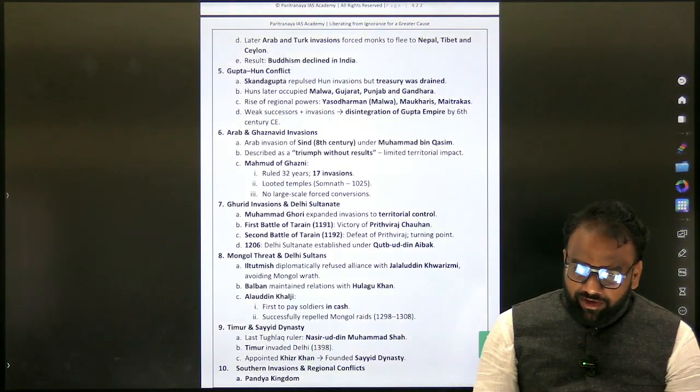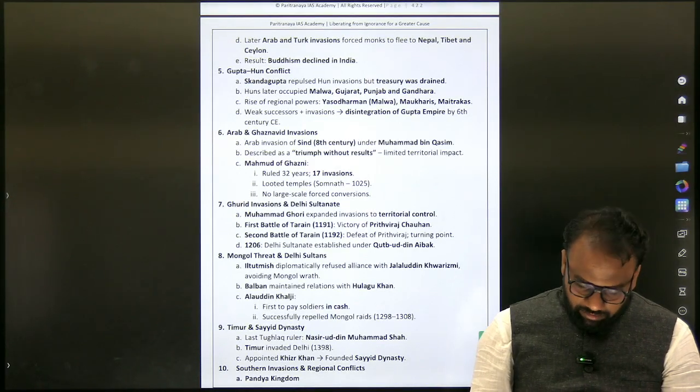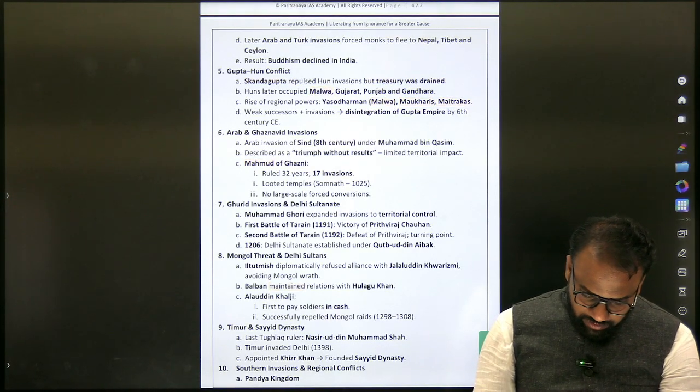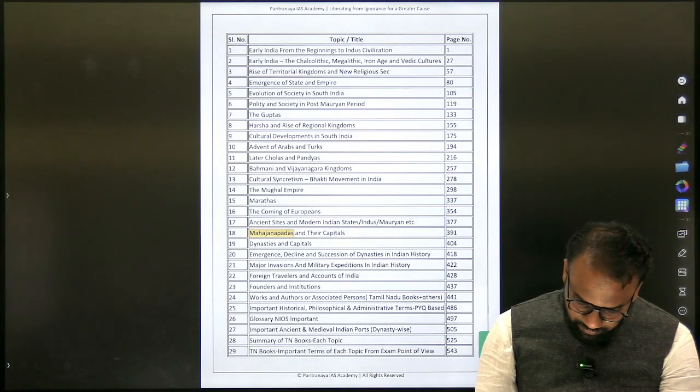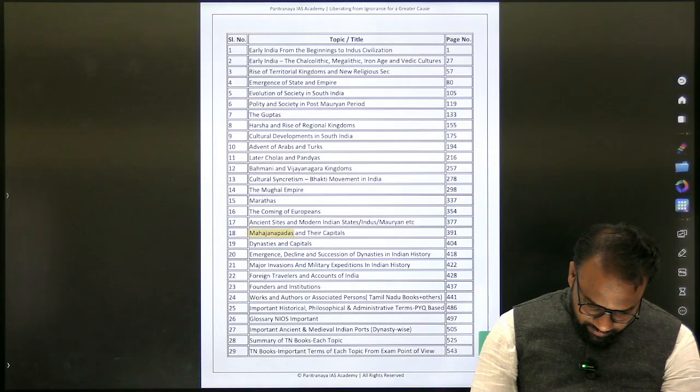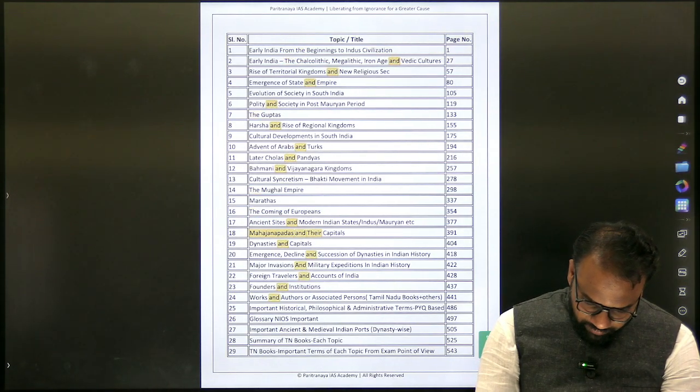So in which page of the notes do we have it? What is the heading of the notes? Mahajanapadas. Mahajanapadas and their capitals, page 394.